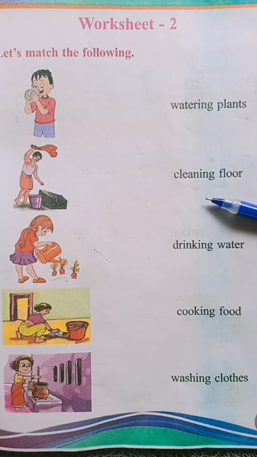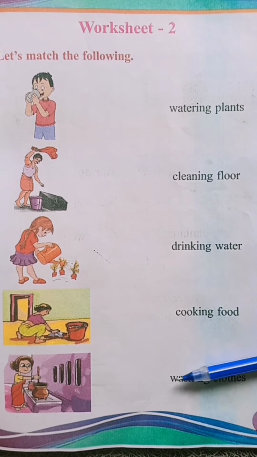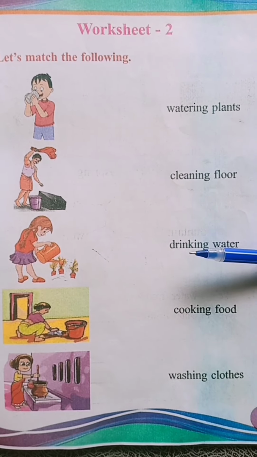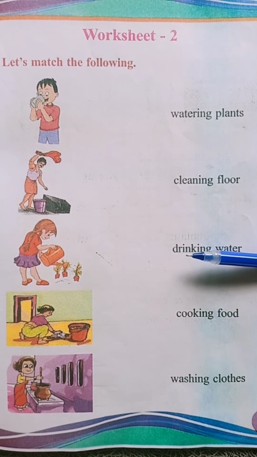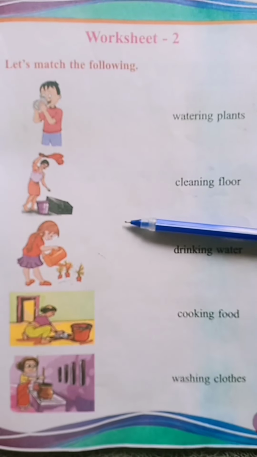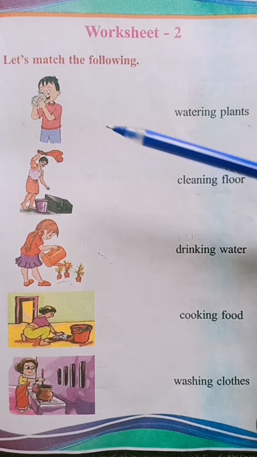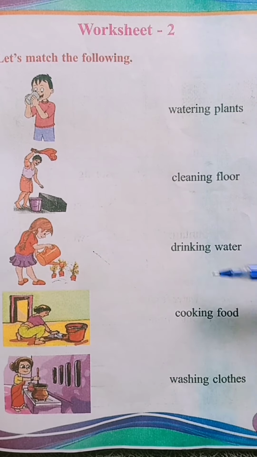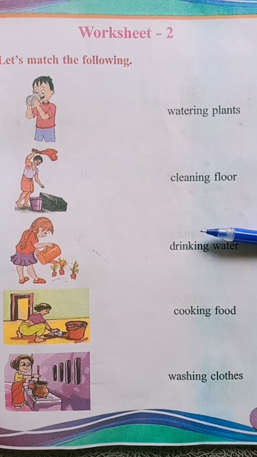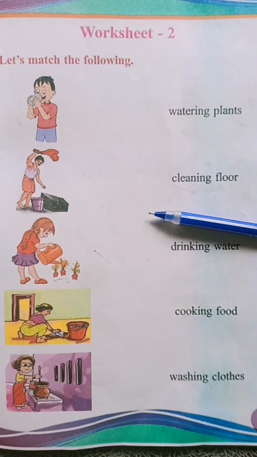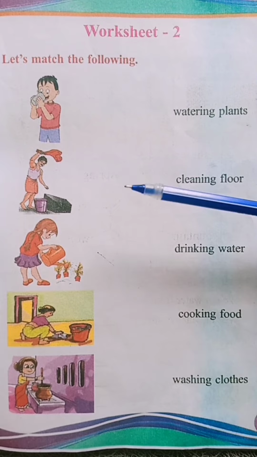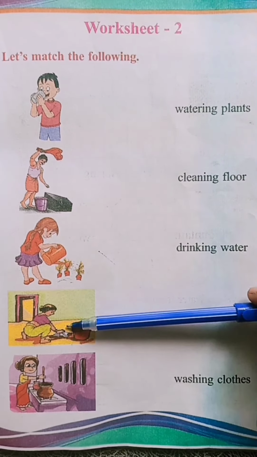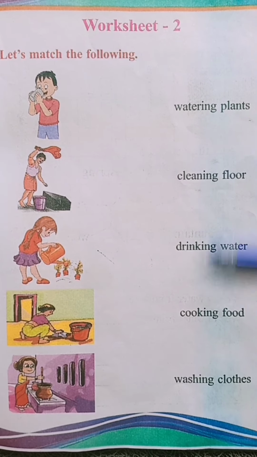And on the other side, we can see the names of the uses of water, isn't it? Yes. So, children, here what you have to do is match the pictures and the names correctly.